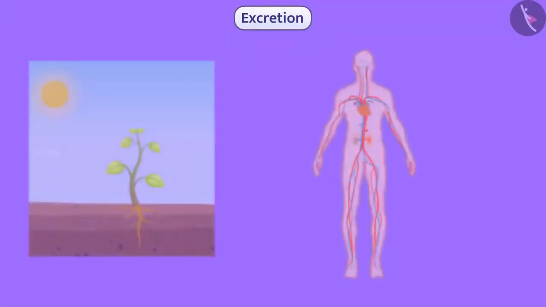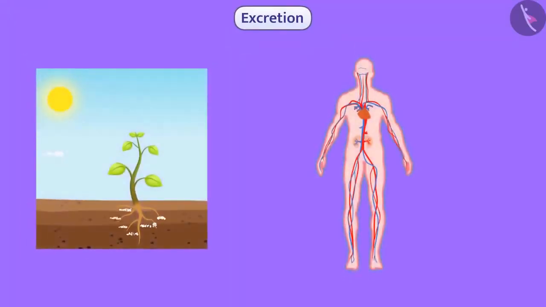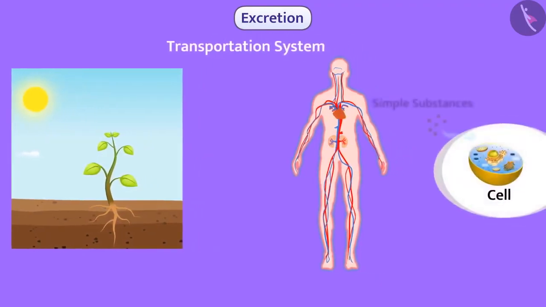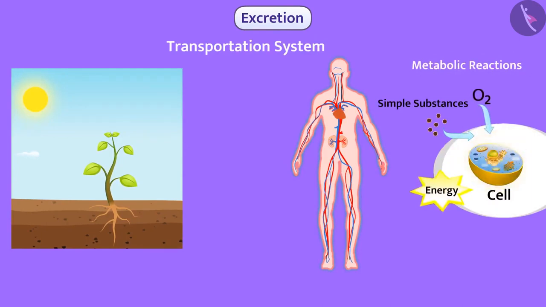In the previous video, we have learned that oxygen and nutrients are transported to every cell of the body with the help of the transportation system. With the help of these simple substances and oxygen, metabolic reactions take place in the cell, which helps in energy generation and maintenance activities in the cell.